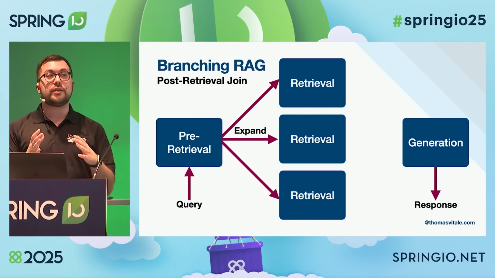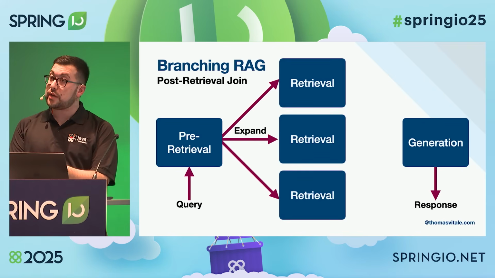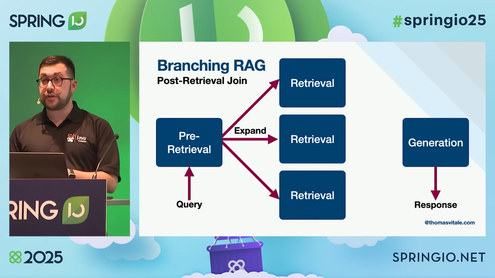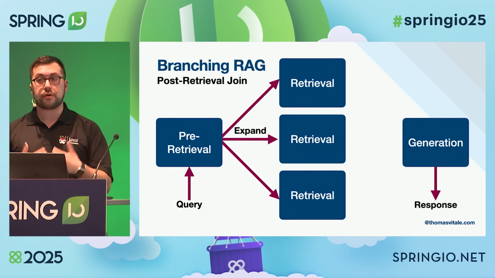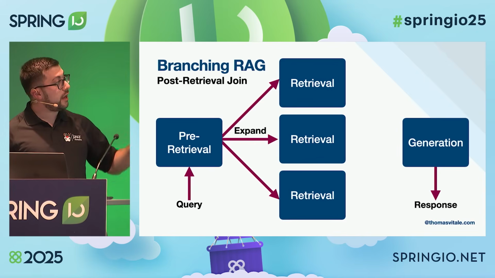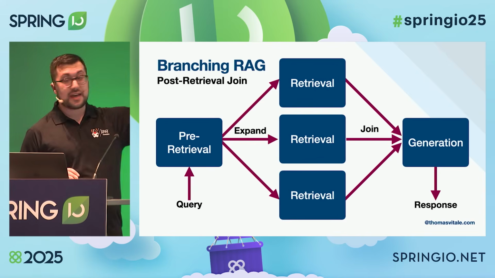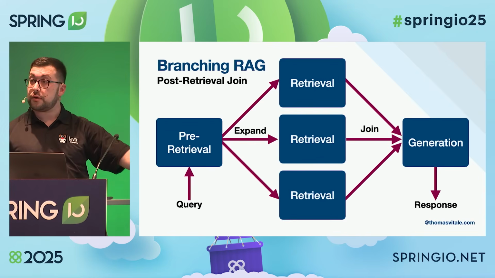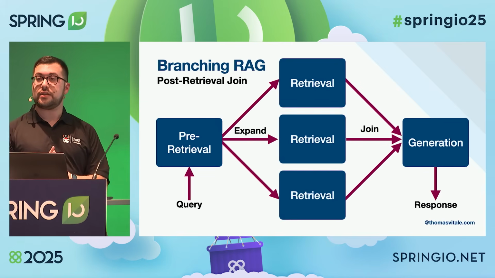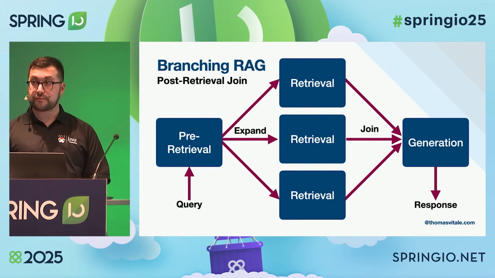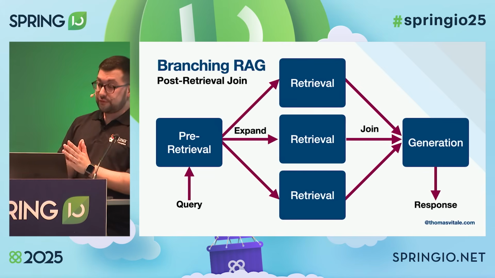So here the goal is to maximize the chances that we are getting relevant information from a vector store or another data source. And if we do that, at some point we have to synthesize all that information, so we have to join all the documents fetched across different retrieval steps. Spring AI also has support for this.